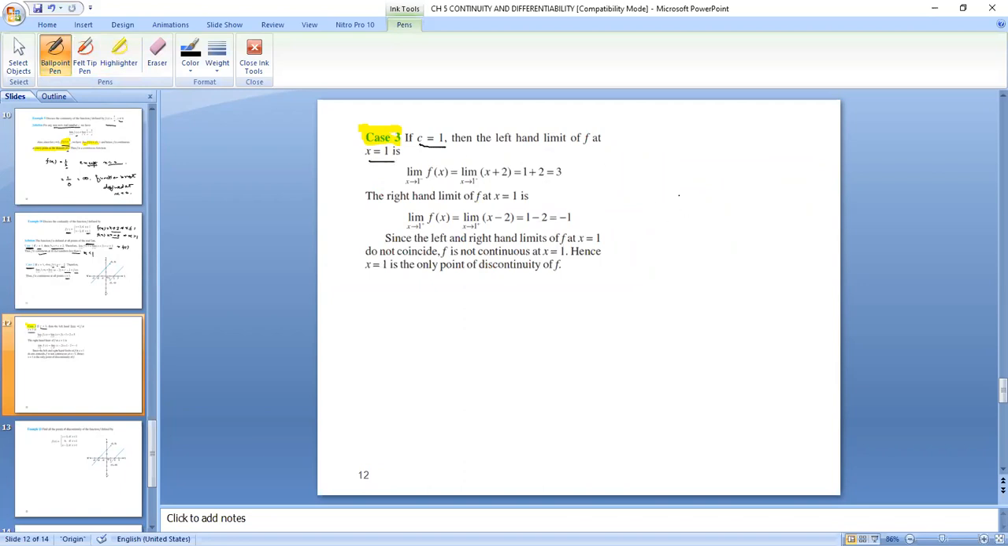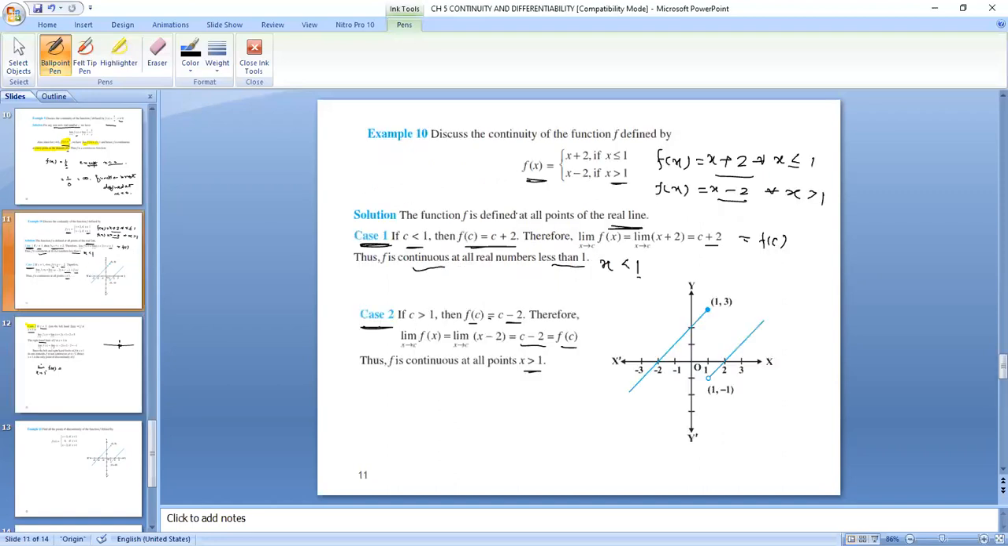left hand limit means the limit when x is slightly less than 1, right? Limit means it is not exactly 1, it is approaching 1, the points lying near to 1. So we are taking the left hand limit and right hand limit now. Left hand limit, we denote it by limit x tending to 1 negative, f of x. 1 negative means it is slightly going towards the negative side, meaning x less than 1.